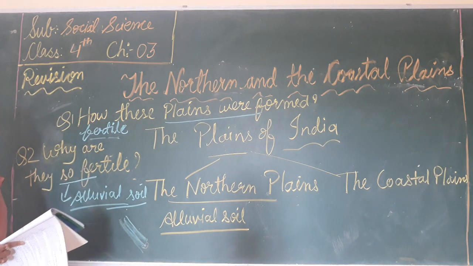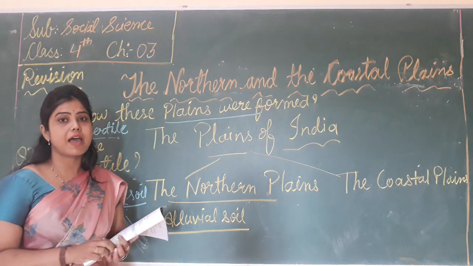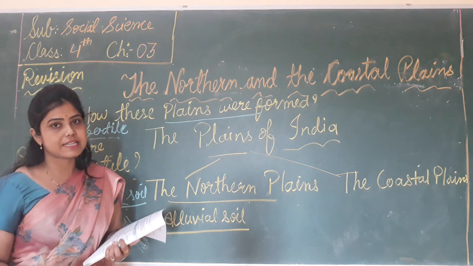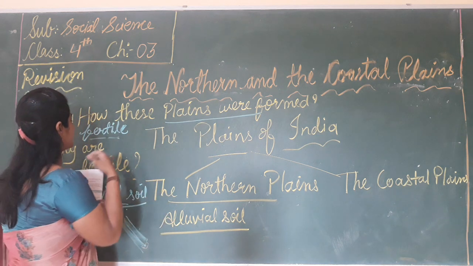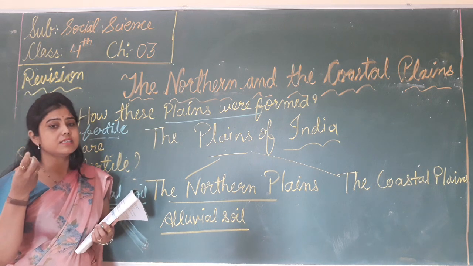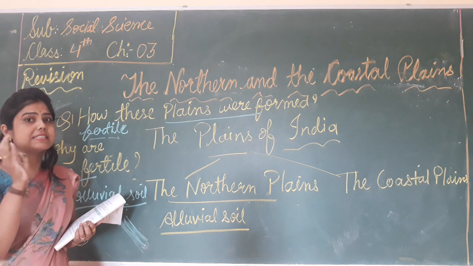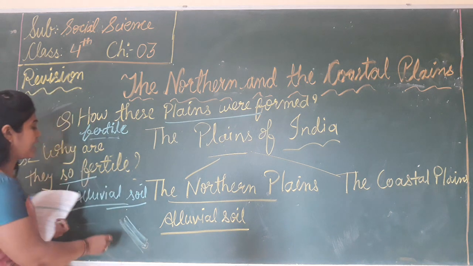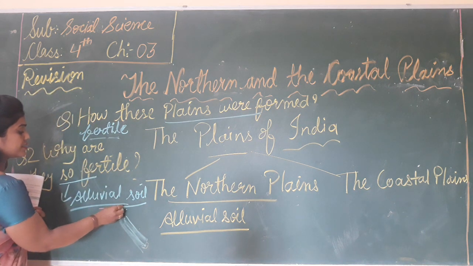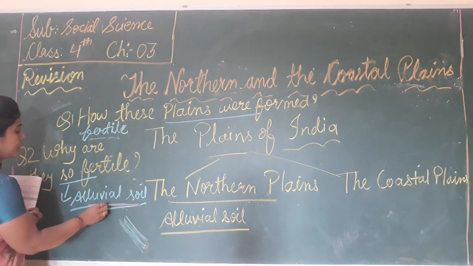How were these plains formed? These plains were formed by the rivers that flow in the Himalaya. These rivers bring sediments, and what is in these sediments? The rocks, minerals, sand, and silt, and the fertile soil that is called the alluvial soil.